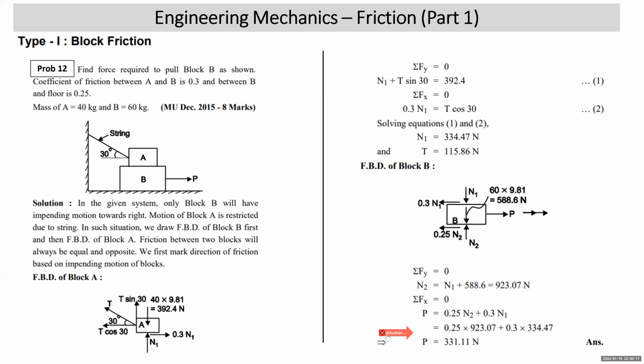the free body diagram. Although when we start applying equilibrium conditions, we'll start from block A because the number of unknowns is 2 over here. And then we go to the FBD of block B.